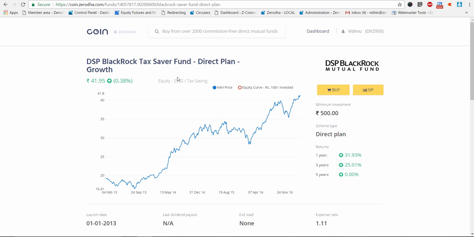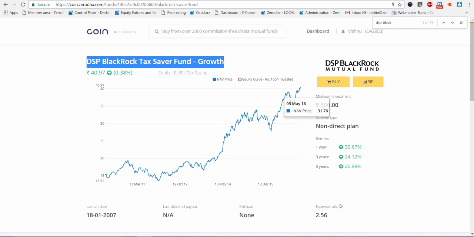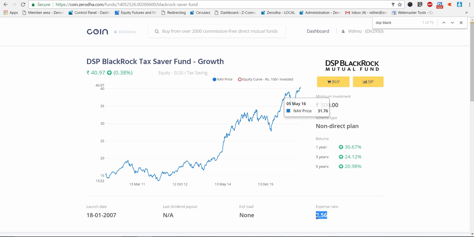So it's clearly visible to you, right? So here's the scene. You can see the direct plan, the expense ratio is 1.11. Here the expense ratio is 2.56, right? So that is essentially 1.45% more, right?